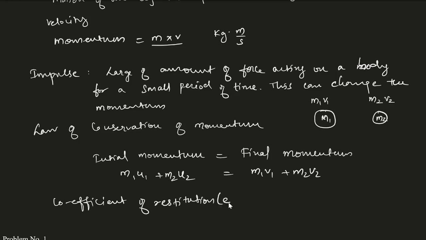So the symbol for it is E. So this is equal to, we can take velocity of approach and velocity of separation, that is, after collision, velocity of separation divided by velocity of approach.